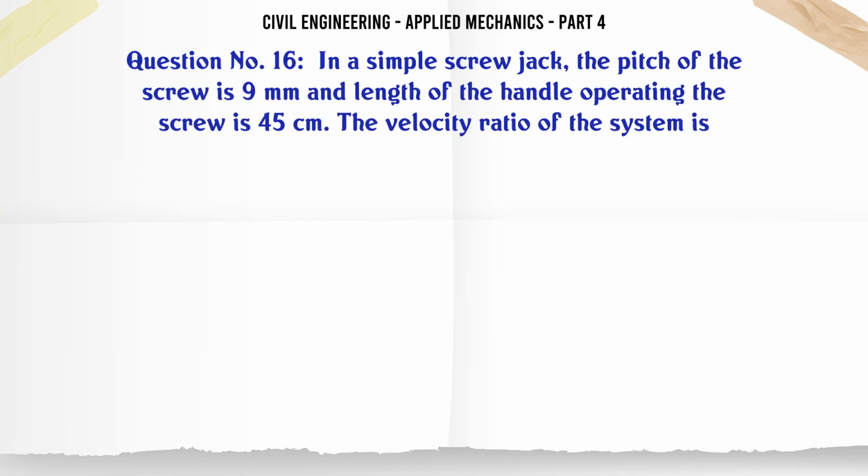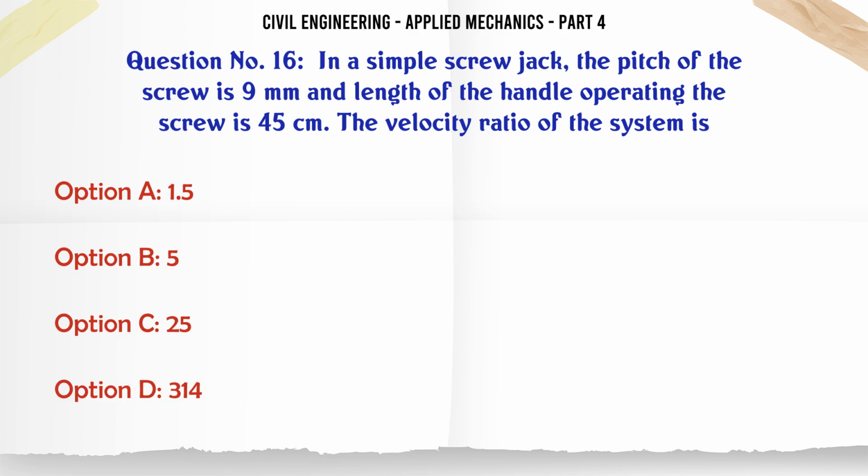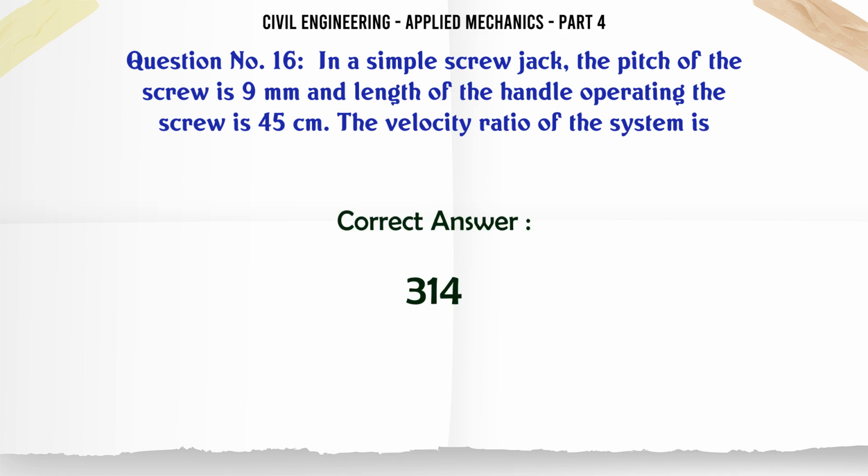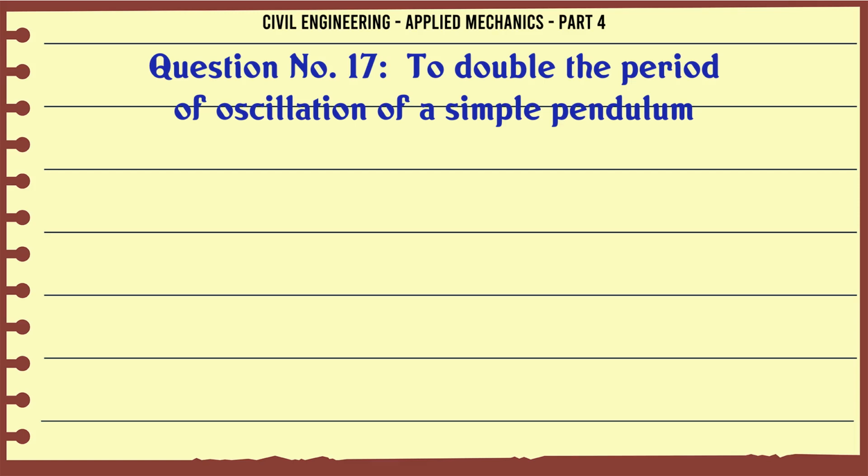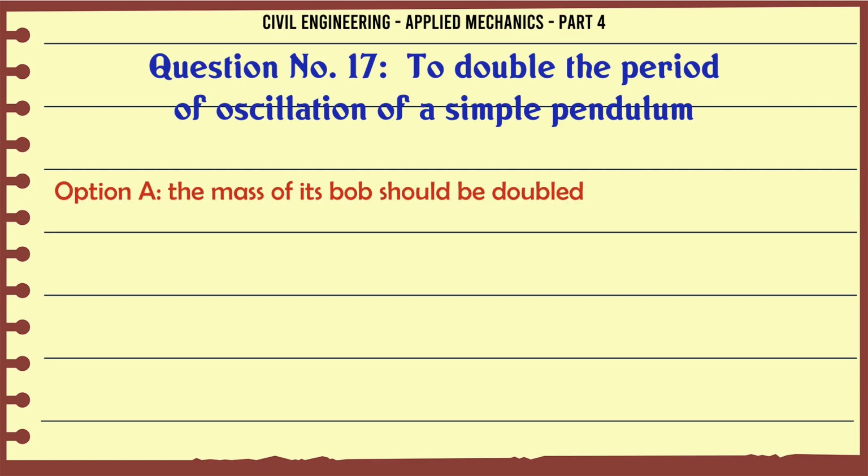In a simple screw jack, the pitch of the screw is 9 mm and length of the handle operating the screw is 45 cm. The velocity ratio of the system is A. 1.5, B. 5, C. 25, D. 314. The correct answer is 314.